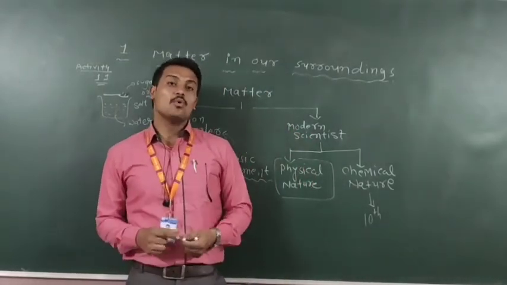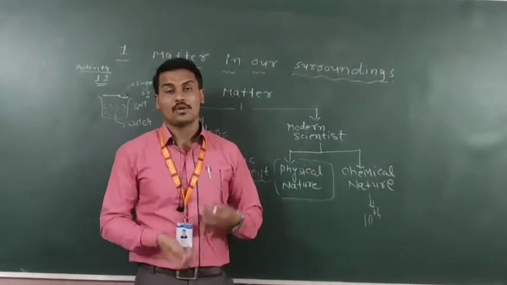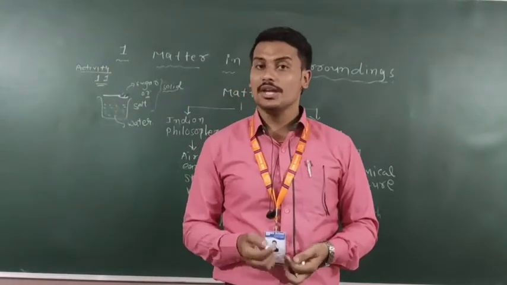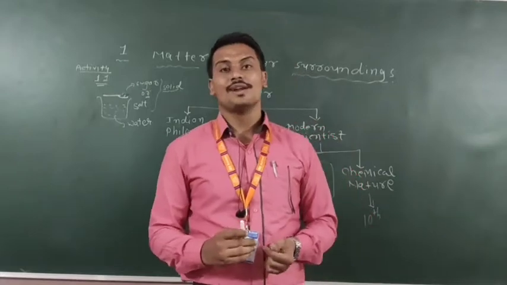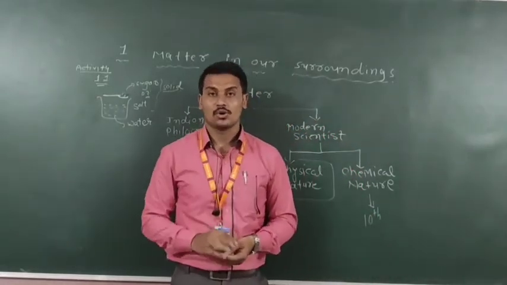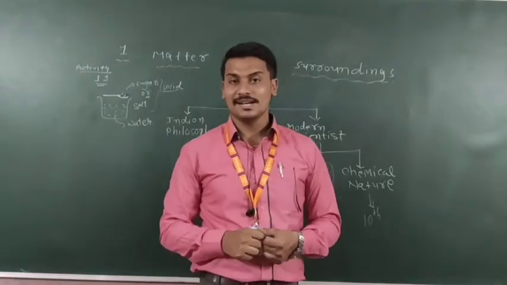Now we will move on to the states of matter. What are the states of matter? There are three main states: one is solid, another is liquid, and the third is gas. A total of three states of matter are there.